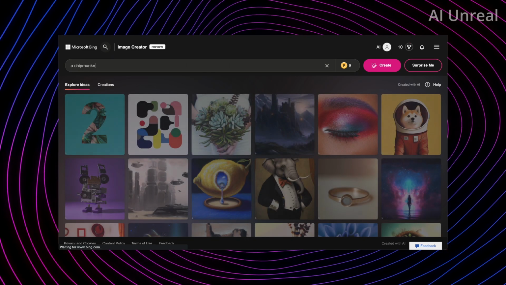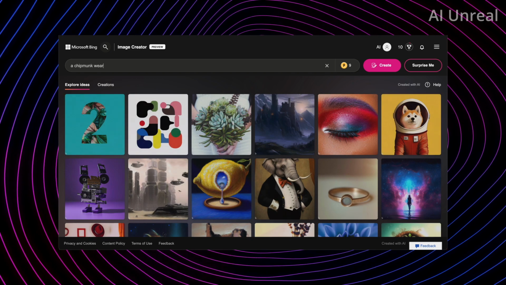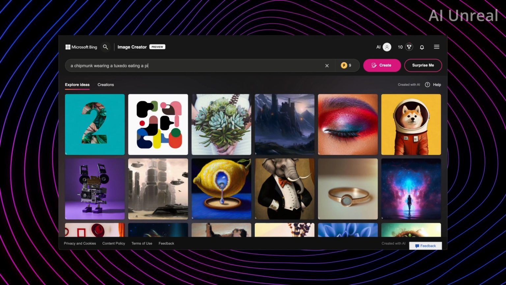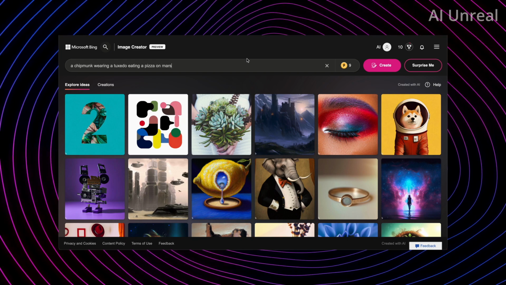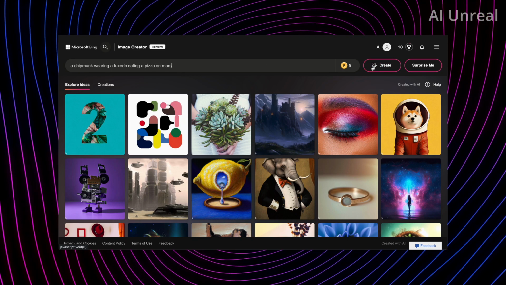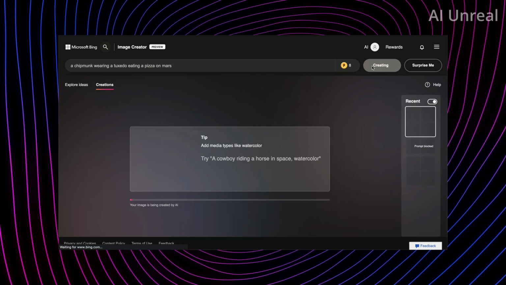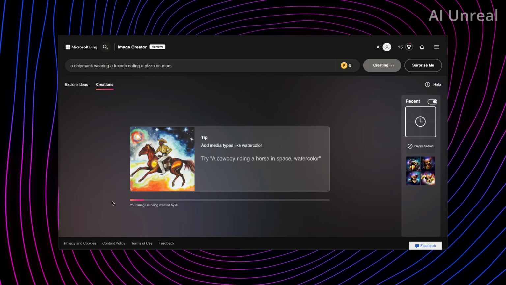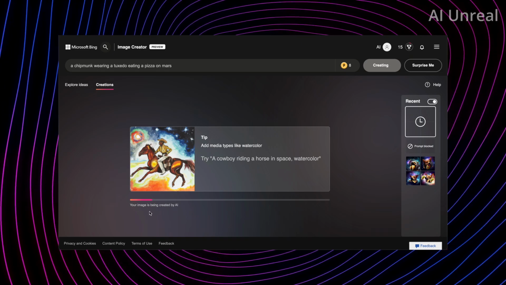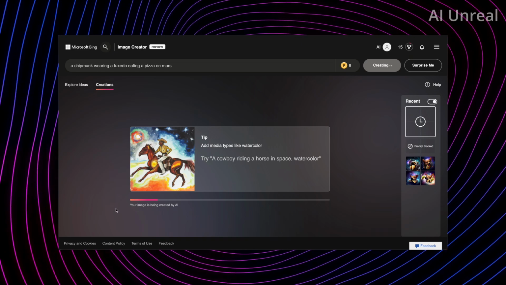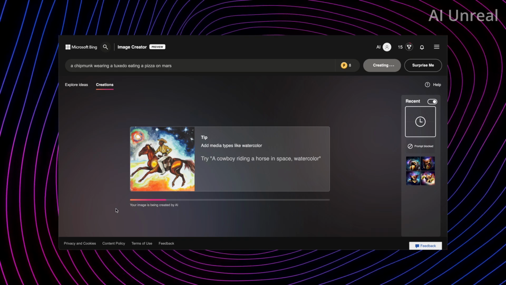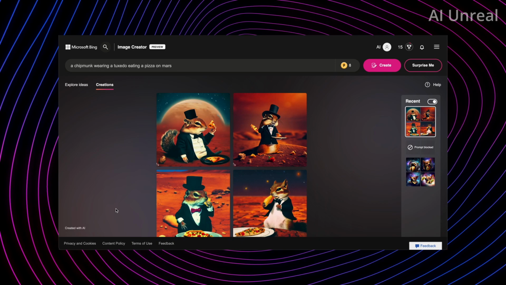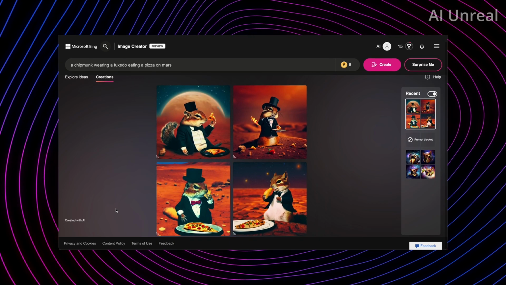A chipmunk wearing a tuxedo eating a pizza on Mars. So this looks a lot more within their content policy, and as we can see, it shows it being loaded up right here. So in terms of this UI, I mean it's okay, it's different, but it's definitely not the same as Midjourney. And as we can see, here is our image.